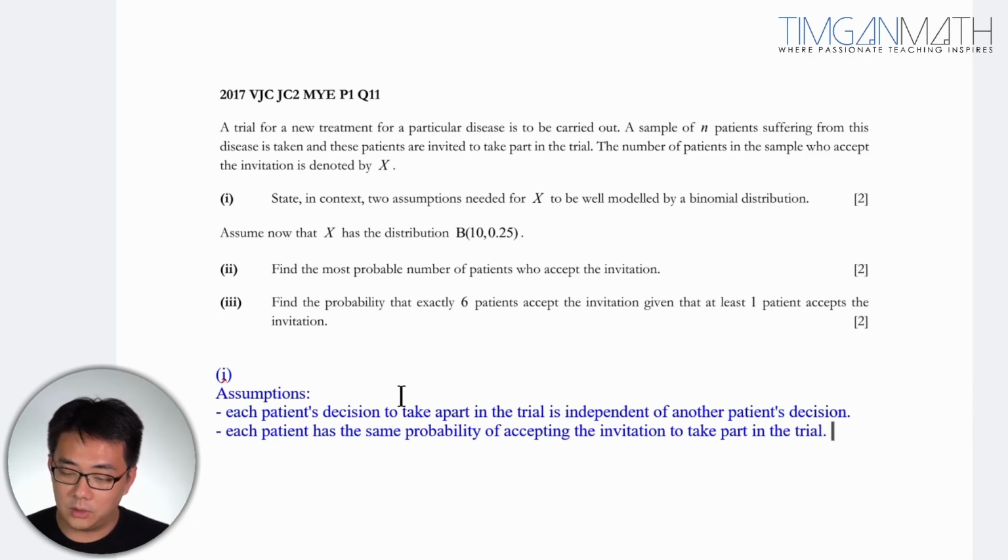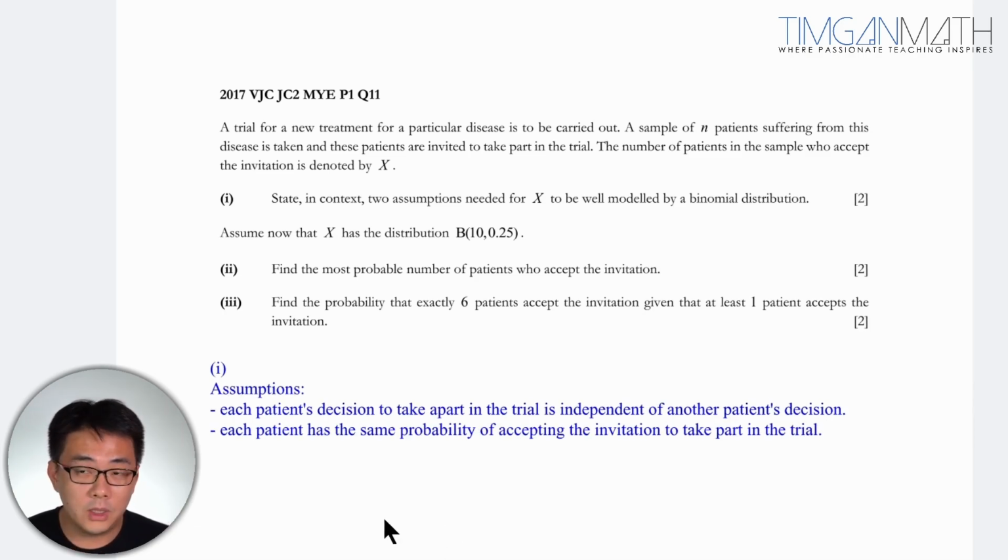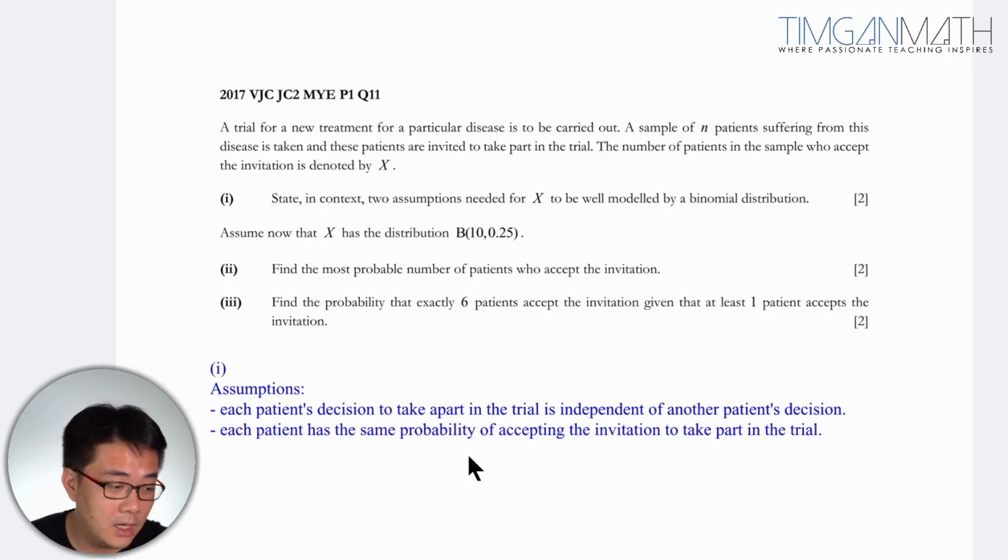Okay, so these are the two very important assumptions, because it's not stated in the question. You need to state what is not given in the question. So the assumption is each patient's decision to take part in the trial is independent of another patient's decision, and also each patient has the same probability of accepting the invitation to take part in the trial. Okay, so that is how we do this first part. Let's look at the subsequent part.